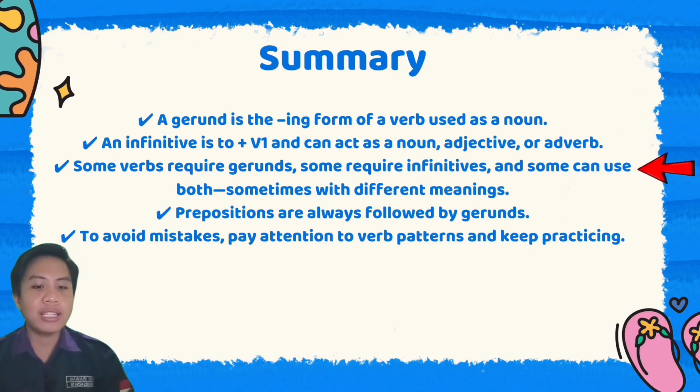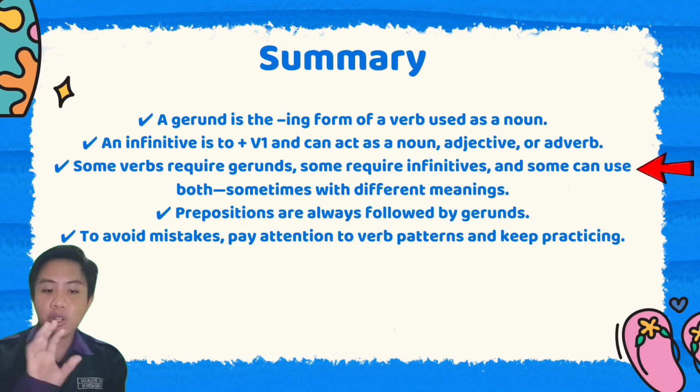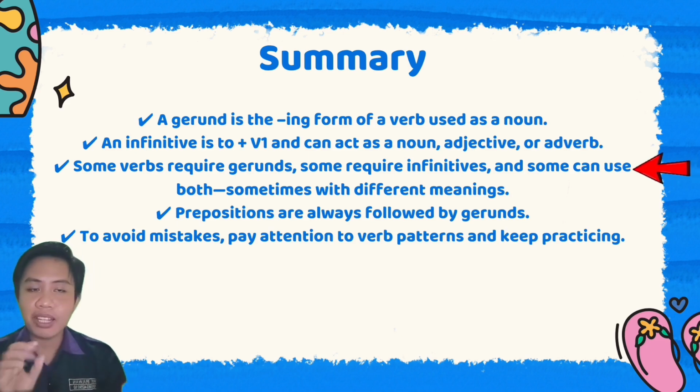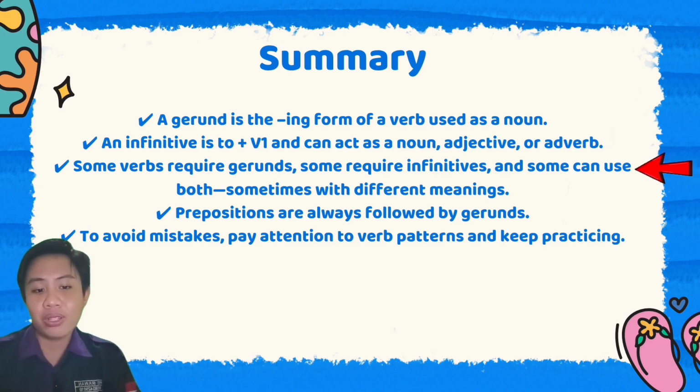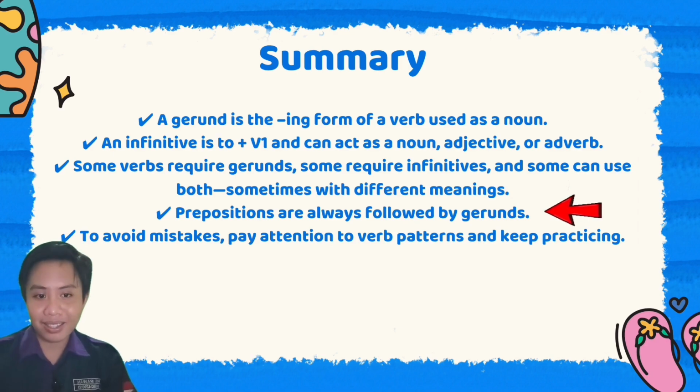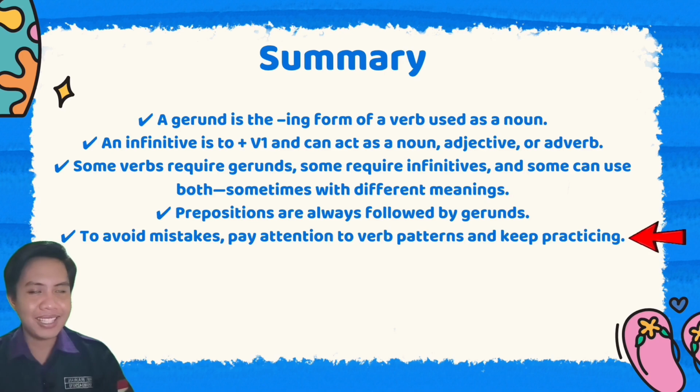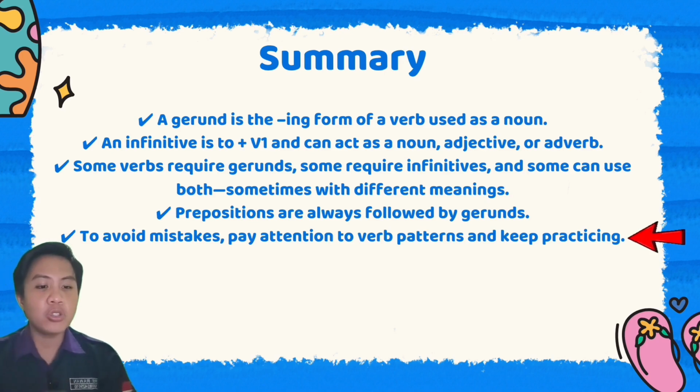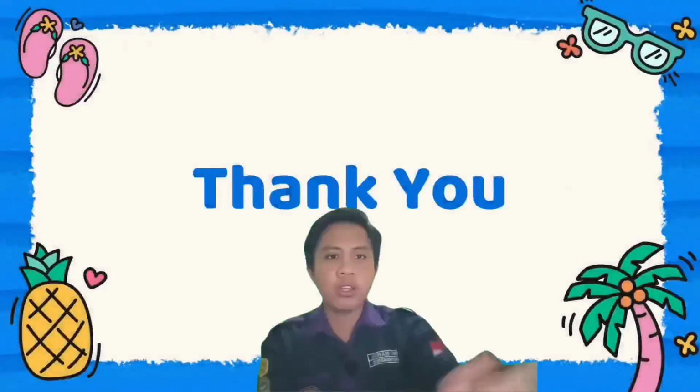The third: some verbs require gerunds, some require infinitives, and some can use both, sometimes with different meanings. The fourth: prepositions are always followed by gerunds. To avoid mistakes, pay attention to verb patterns and keep practicing.